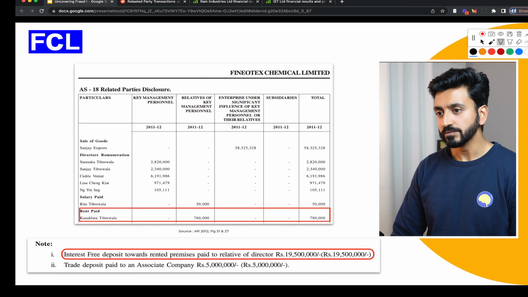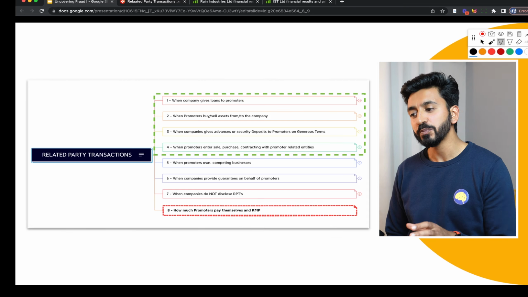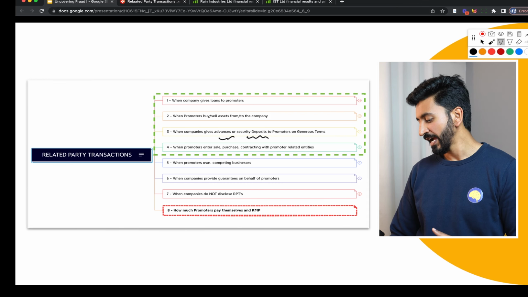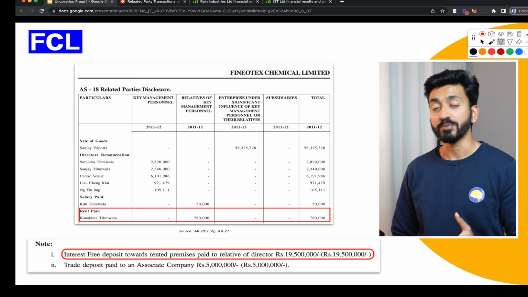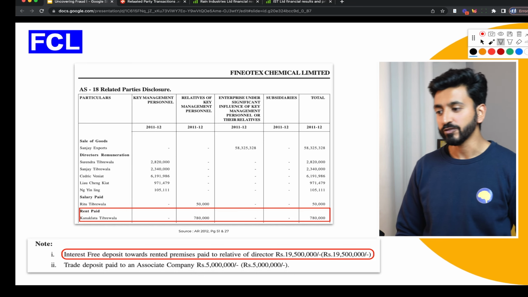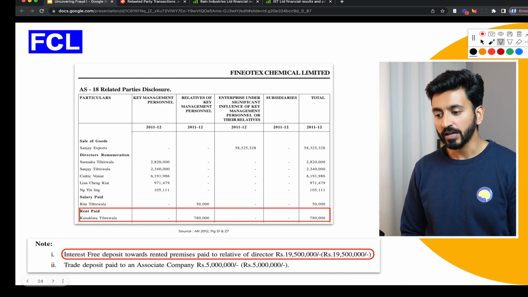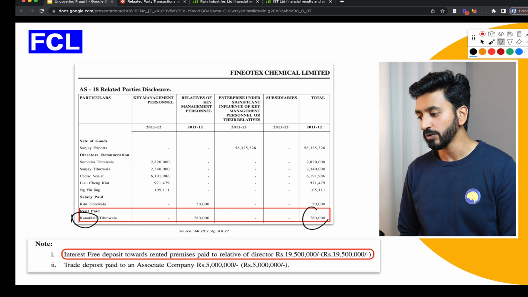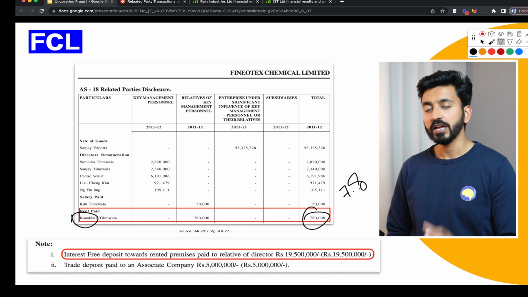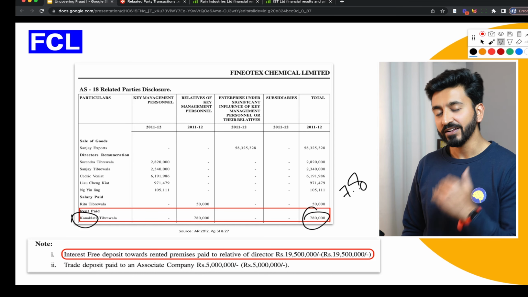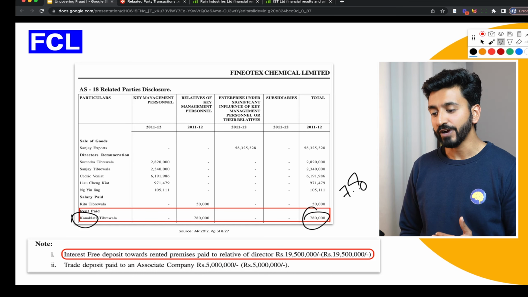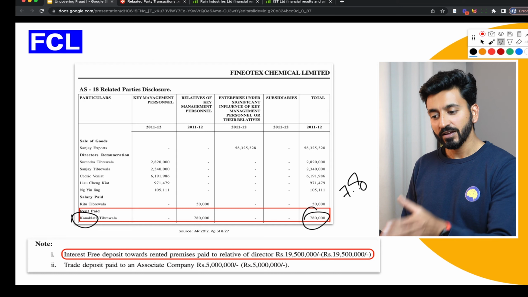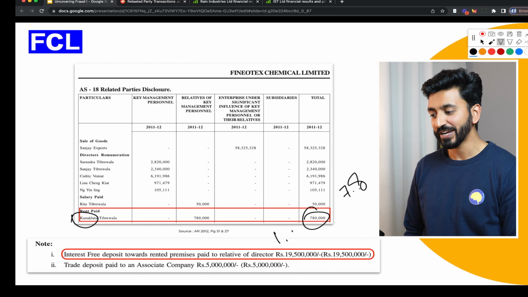Now, the next example we're going to look at is Finiotex Chemical. Companies give advances or security deposits to promoters on extremely generous terms. And here we have the example of a company called Finiotex Chemical Limited. This is a 2,000 crore market cap kind of company. And we see here that Kanaklata Tibrewala, which is basically the wife of the promoter, received 7.88 lakh rupees in the form of rent from the company. And in another section of the annual report, we find that for this rented premise, the company also paid to the lady a total sum of 1.95 crores.